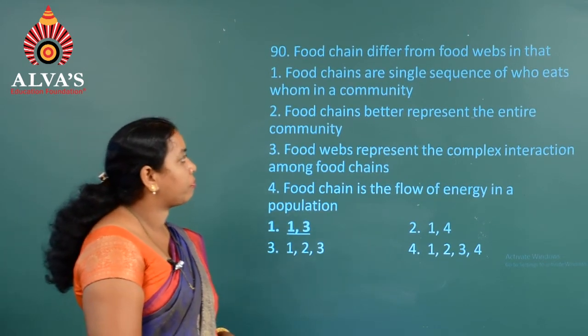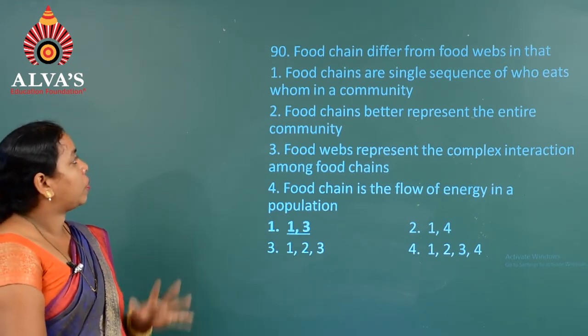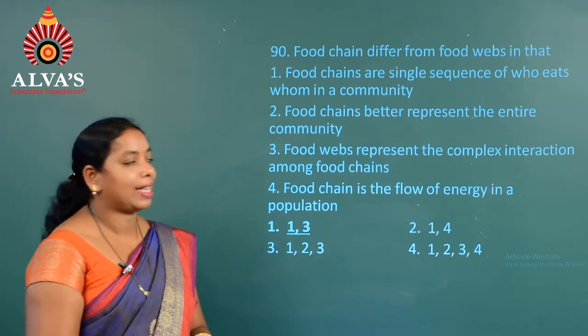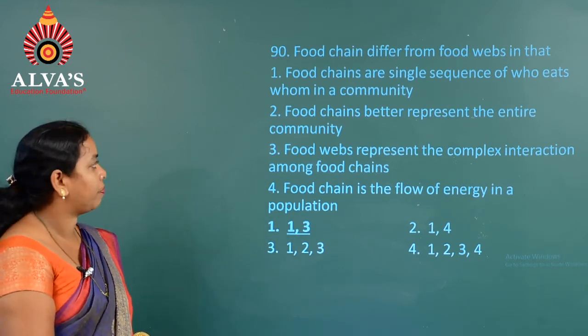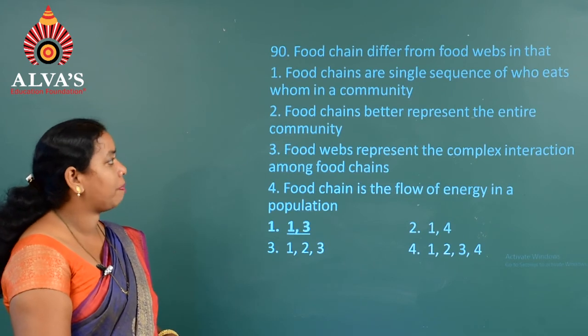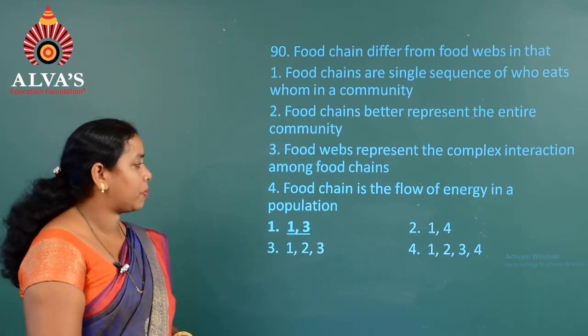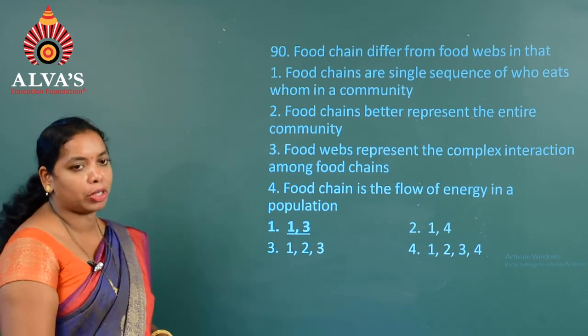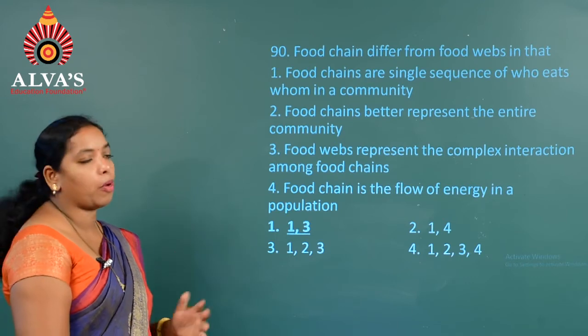How does the food chain differ from food webs? If you consider the first one, food chain is a single sequence of who eats whom in a community. Second, food chain better represents the entire community. Third, food webs represent a complex interaction among the food chains. Fourth, food chain is the flow of energy in a population.